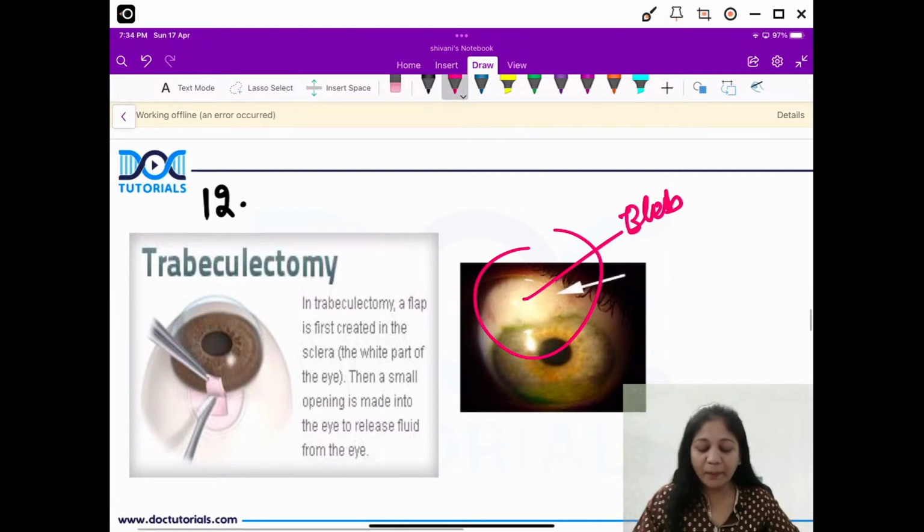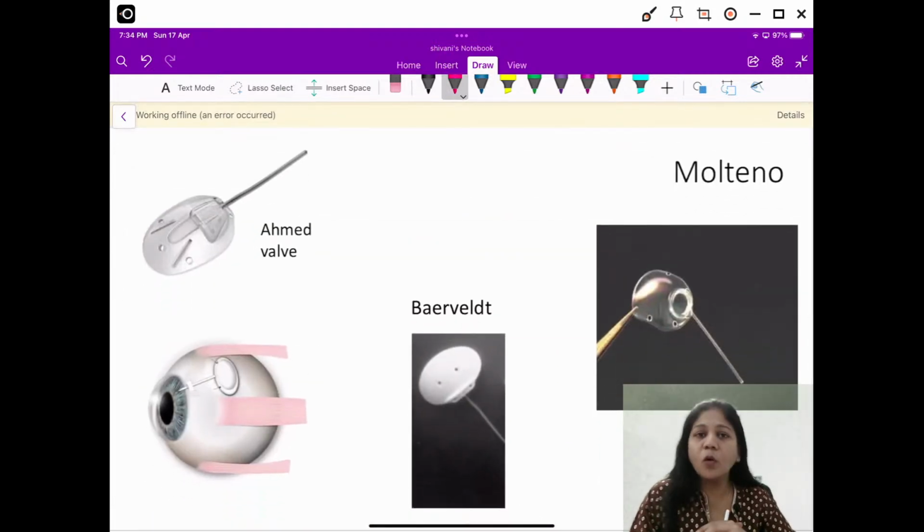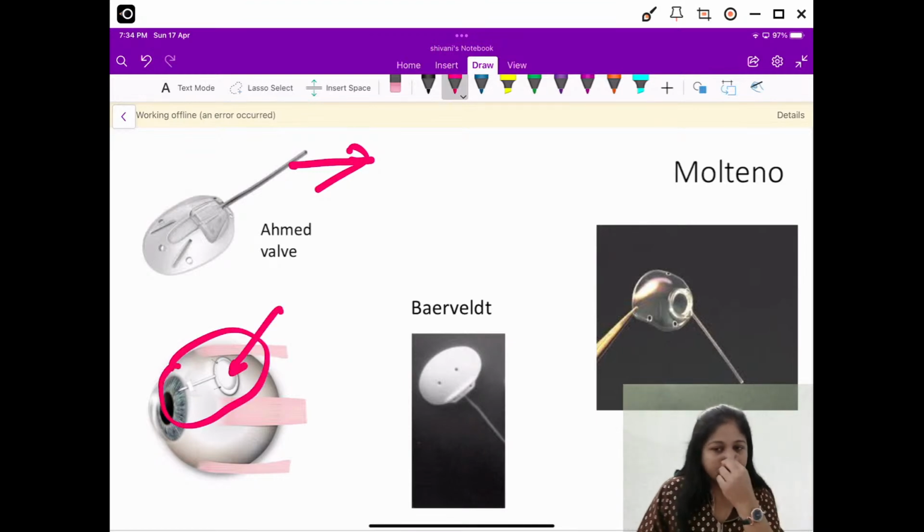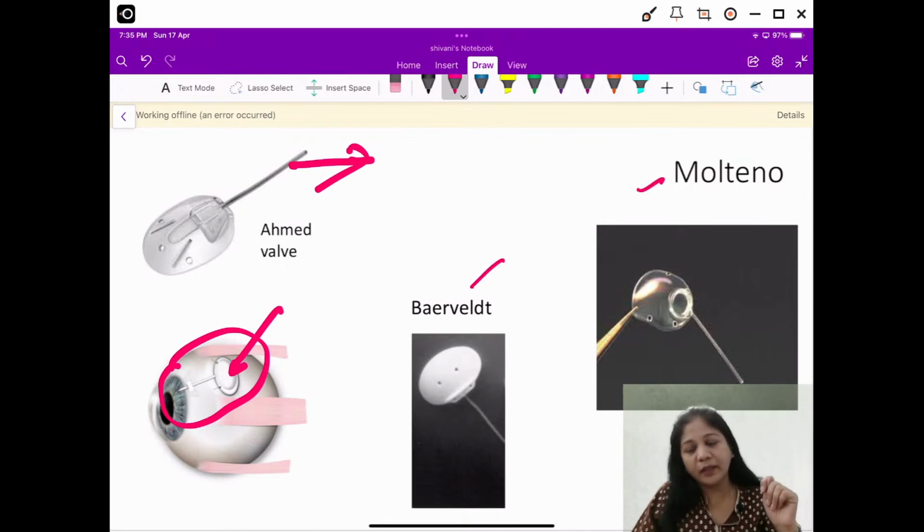Now I want you to remember these things. So these are called shunts or valves. Okay, so we have various types of shunts and valves which are pressure control devices which we place within the subscleral, subconjunctival space. So this is the tube here which is placed in the anterior chamber like this. I hope you can see. And this is the posterior part of that device which is placed under the subconjunctival region. Okay. So this ensures that you have facilitation of aqueous outflow. Right. Now we have the Baerveldt valve and we also have a Molteno valve. Okay. So these pictures are also important associated with trabeculectomy.